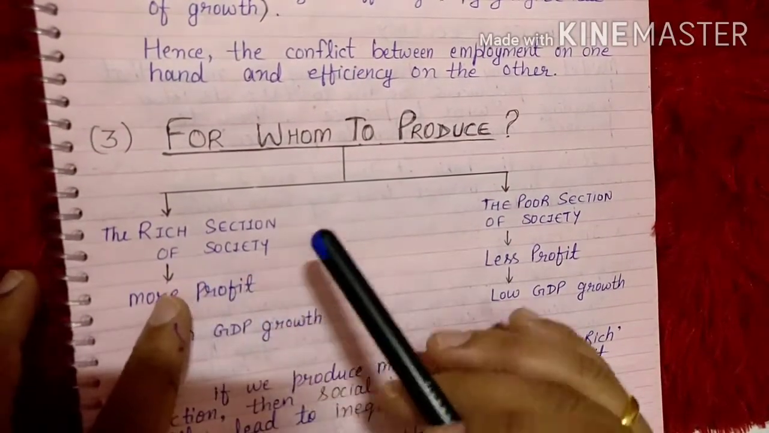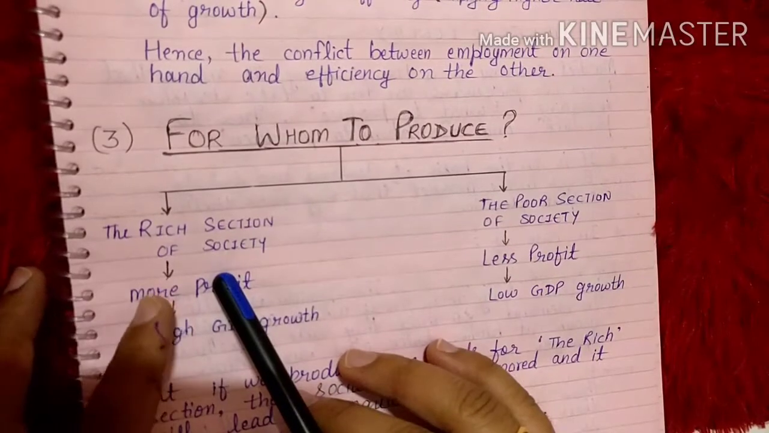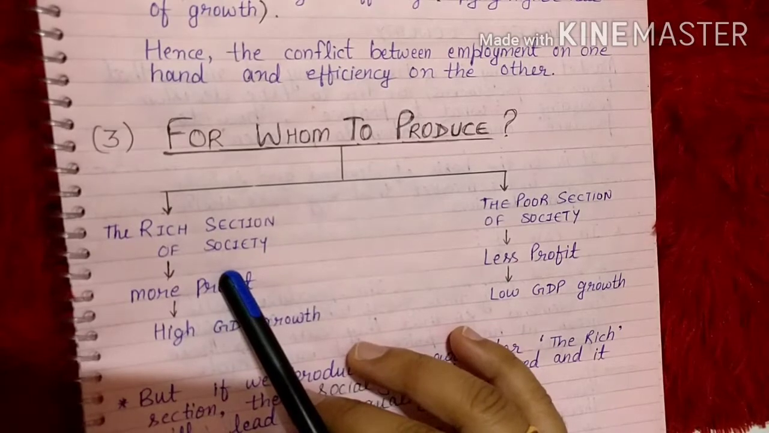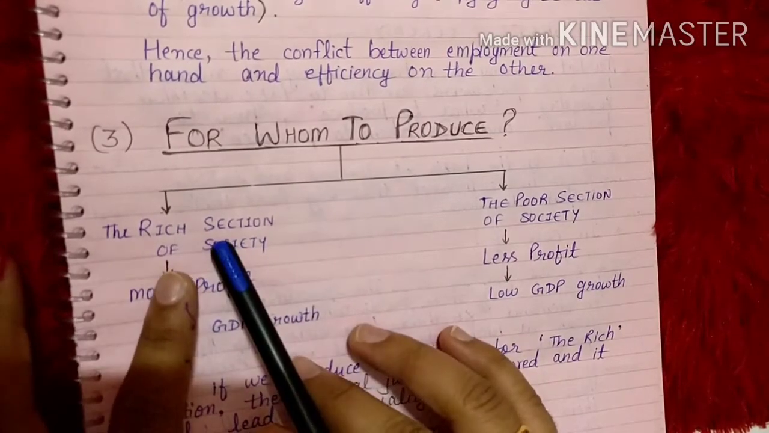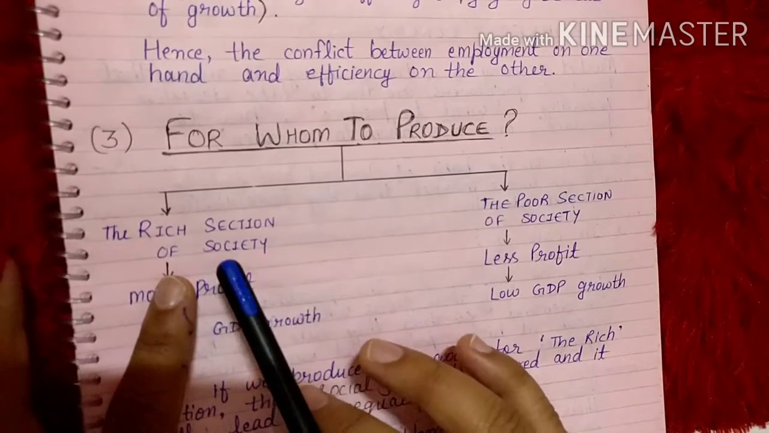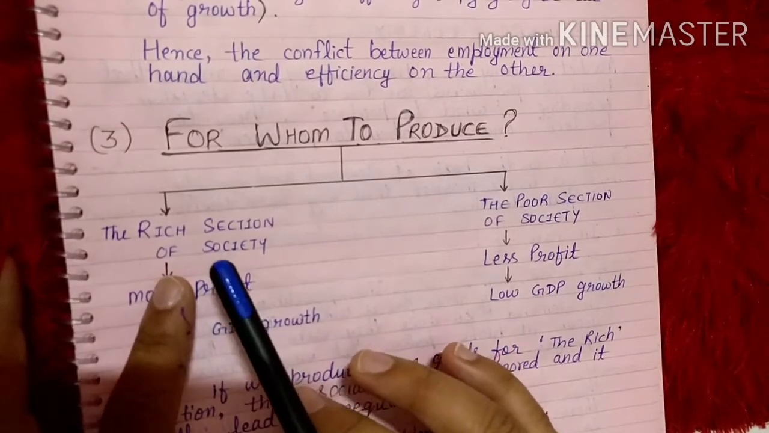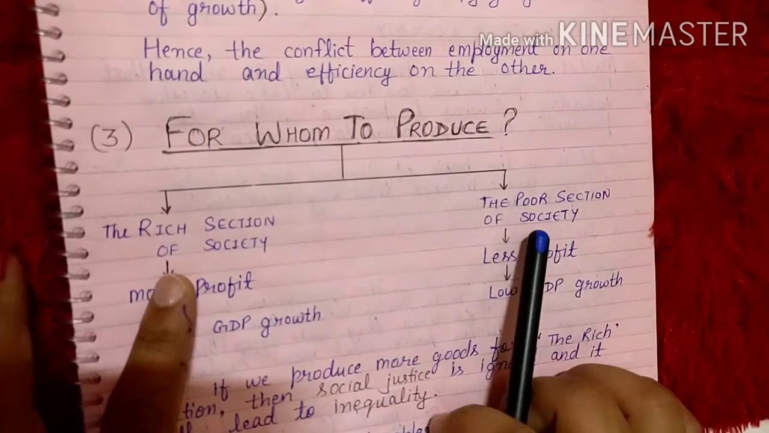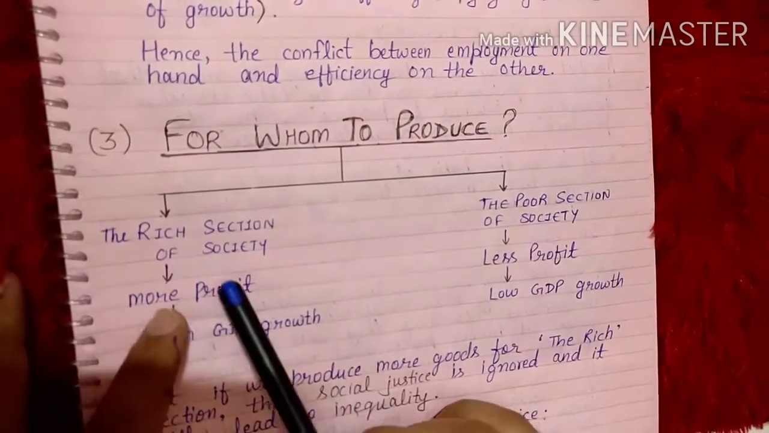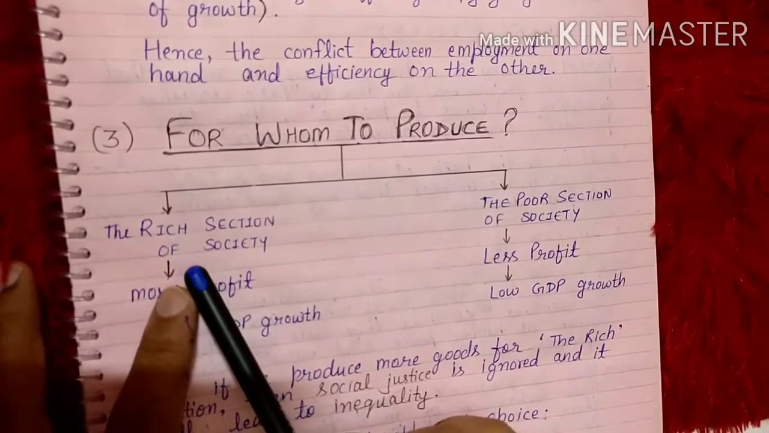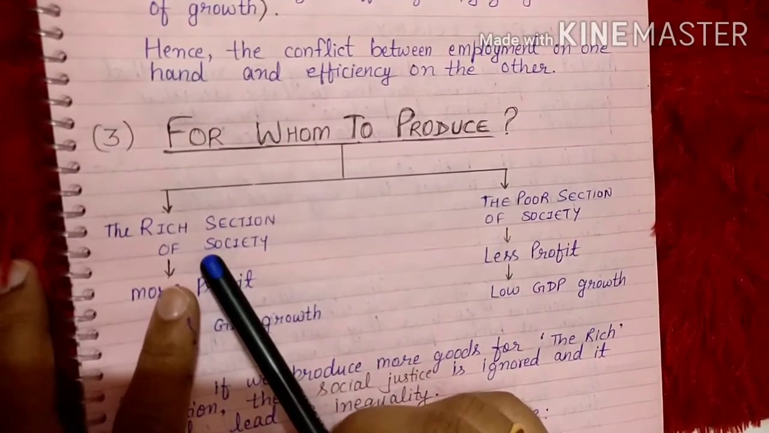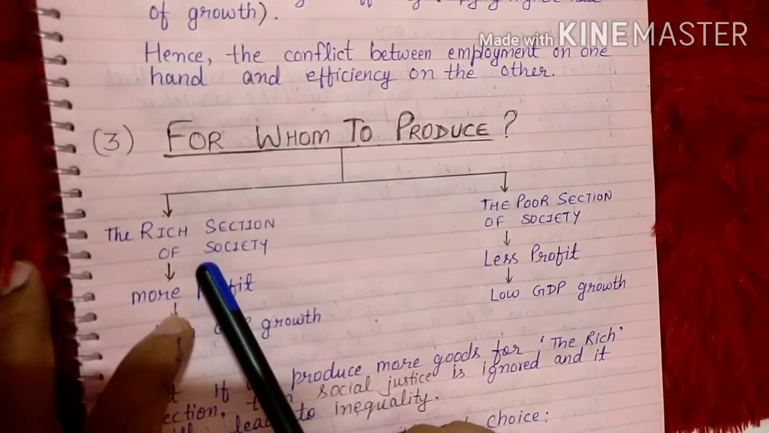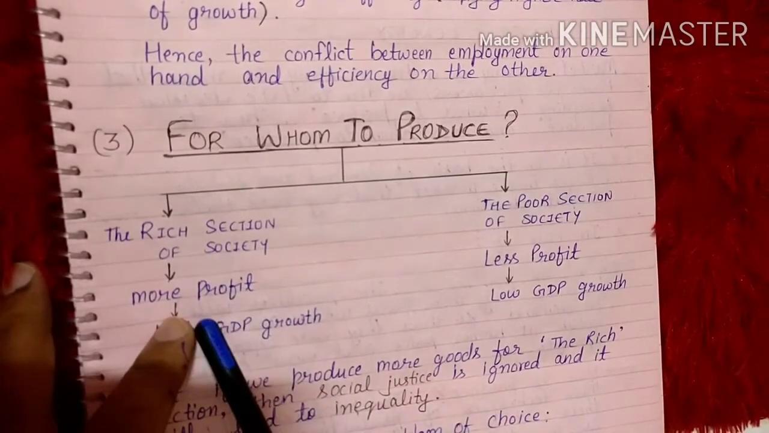Suppose we are producing goods for the rich section. This section has more purchasing power, they have more money, that's why they are called rich. They can purchase more goods. But the poor section can't purchase more goods because they lack money. So if we are producing goods for the rich section, they will purchase very fast and in more quantity. So we have chances of more profit.